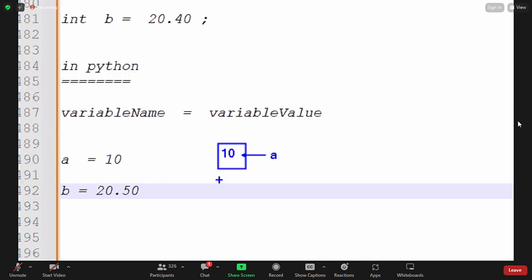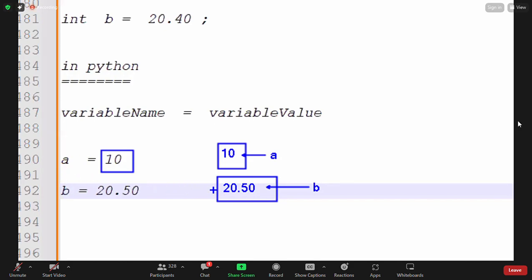Next, float, guys. For a float, more memory is required compared to an int. So a bigger memory is created and then referenced by b. Based on what type of value we use, memory is created automatically and then assigned to the particular variable reference.